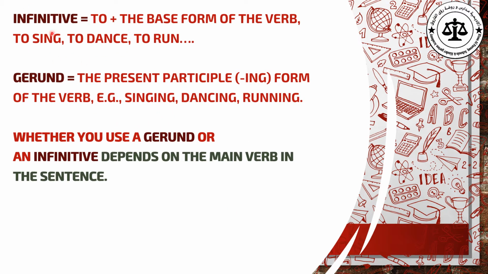What do you mean by infinitive? Yes, infinitive يعني مجرد. What is the form of the infinitive? It is to plus base form, يعني to مع الفعل من غير أي إضافات. To plus the base form of the verb, like what? To sing, to dance, to run. So to with the base form: to sing is a verb, to dance is a verb, to run. All these verbs are infinitive verbs, or in their base form.